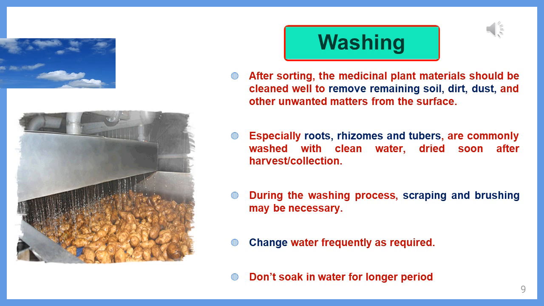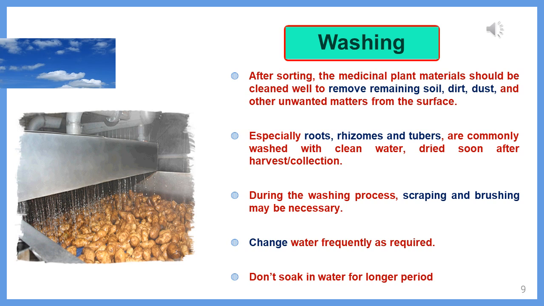The second step is washing. After sorting, the medicinal plant should be cleaned well to remove the remaining soil, dirt and dust. Sometimes this soil and dust can be removed only through the washing process.